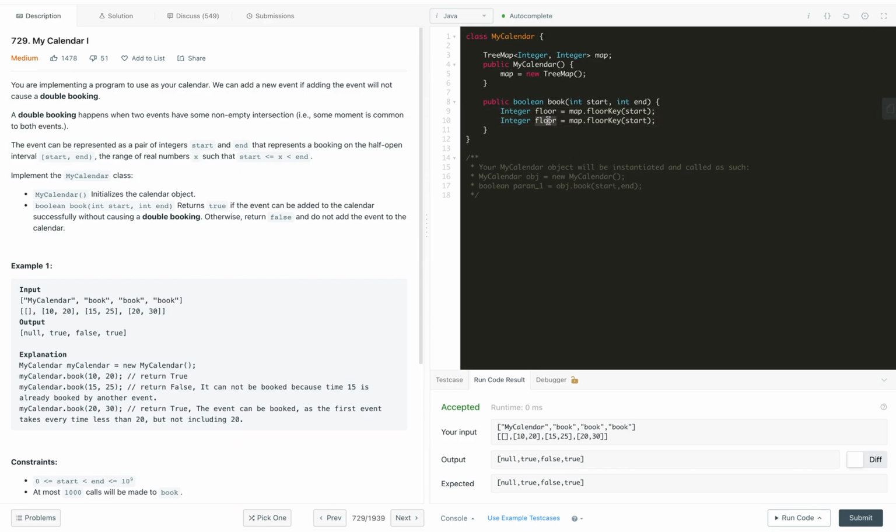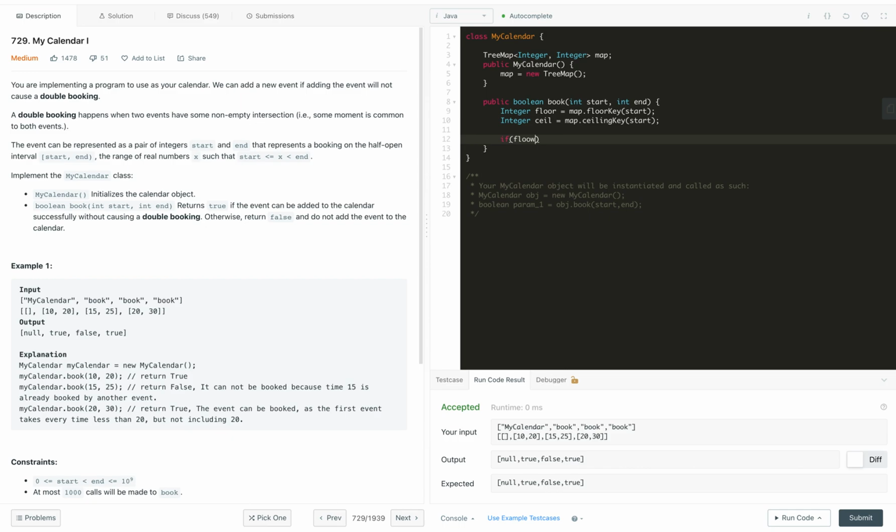Similarly we will get the ceiling of start itself, which will be ceil, map.ceilingKey of start. Once we have got that, we will check the condition.